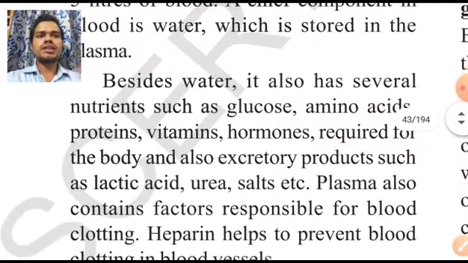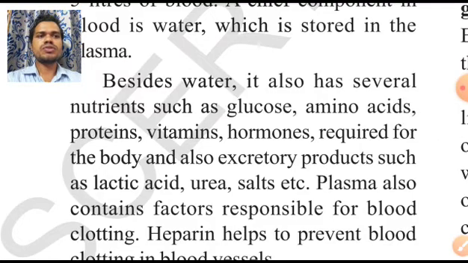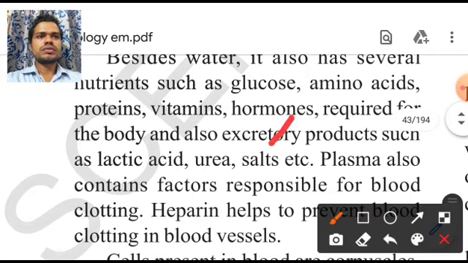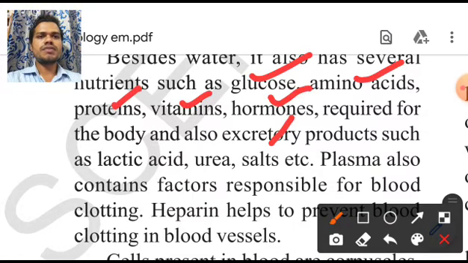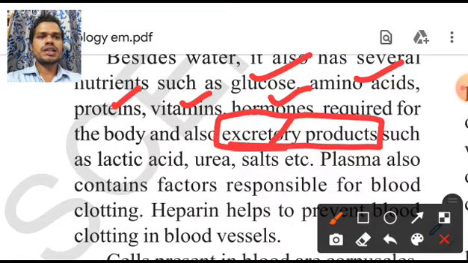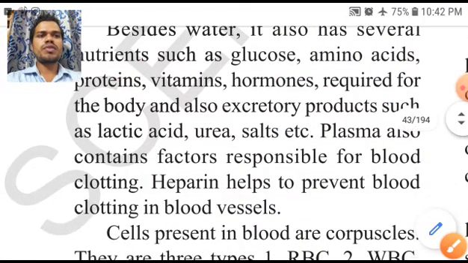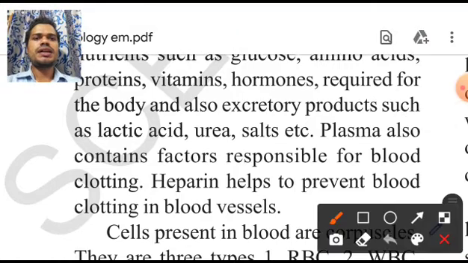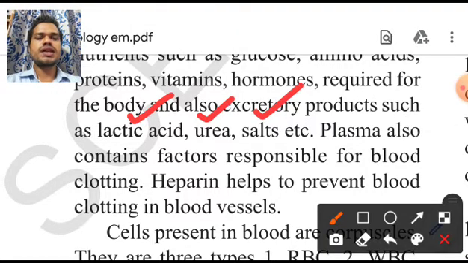Now besides the water, plasma also has several nutrients such as glucose, amino acids, proteins, vitamins, hormones required for the body, and also excretory products. What are the excretory products? Excretory products are the useless products that should be removed from our body. Here, they are lactic acid, urea and salts. These things should be excreted from our body. They are also present inside our blood.